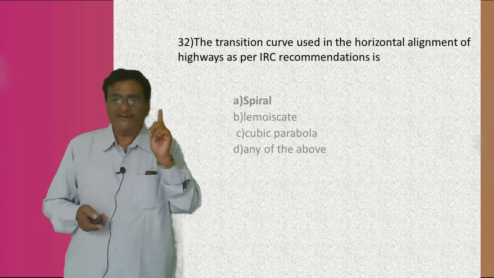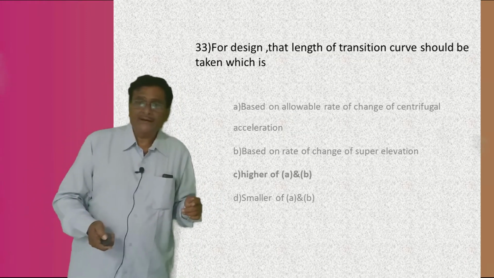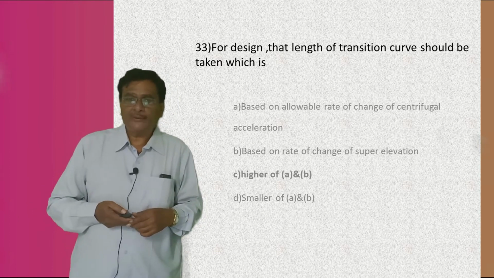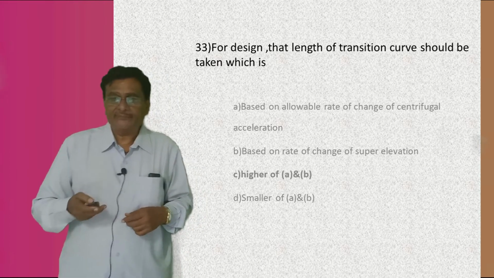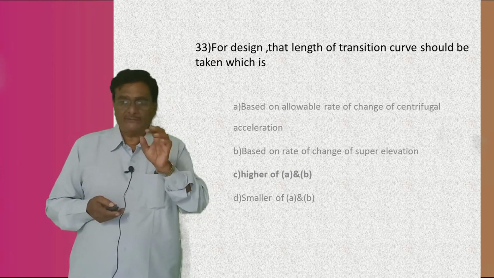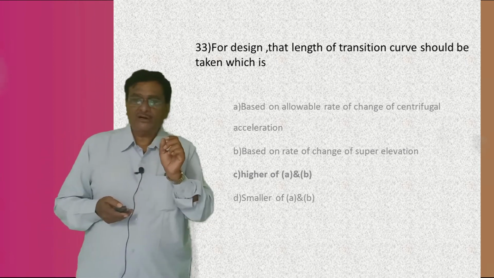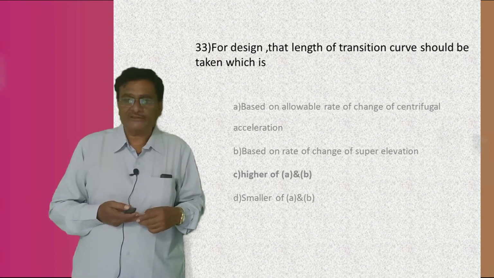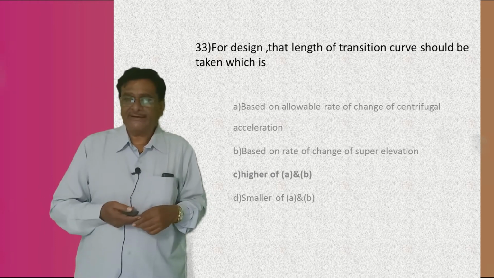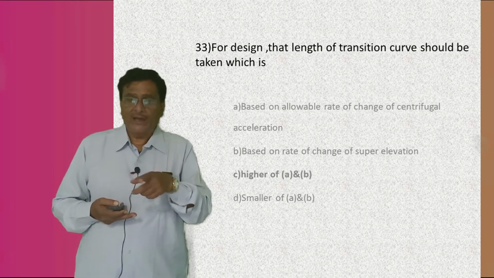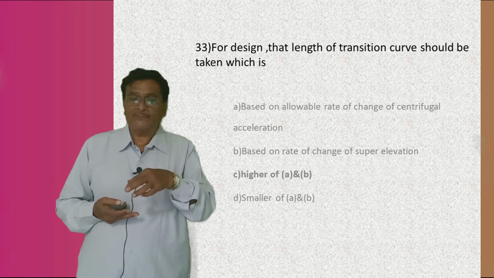The answer to the previous question is the spiral. Then coming to the next: for a design, the length of the transition curve should be taken, which is again... For this one I am telling you, answer A is based on the allowable rate of change of centripetal acceleration, B is based on the rate of change of superelevation, the third is higher of A and B, and the fourth answer is smaller of A and B.